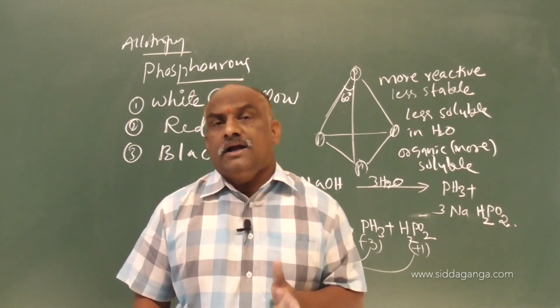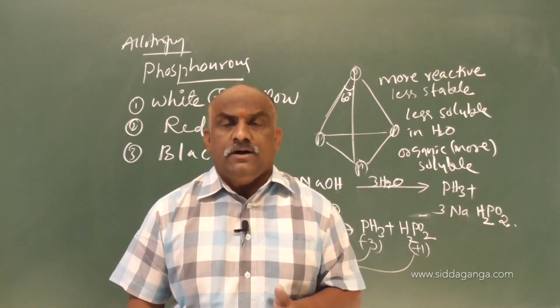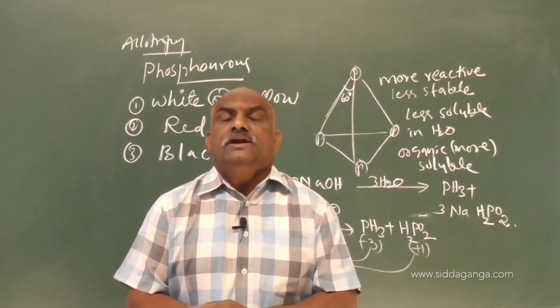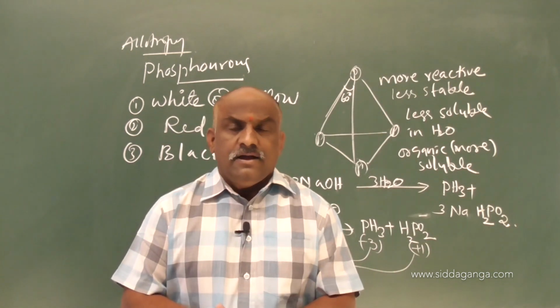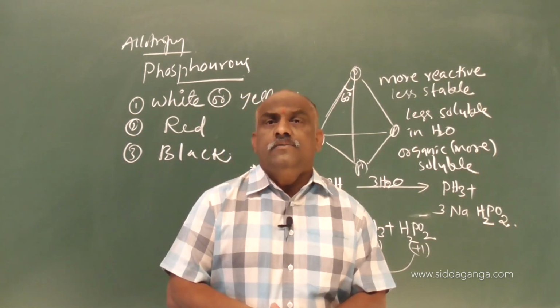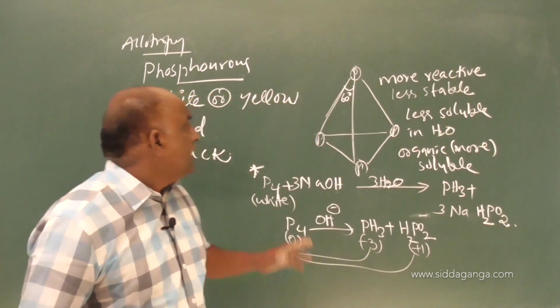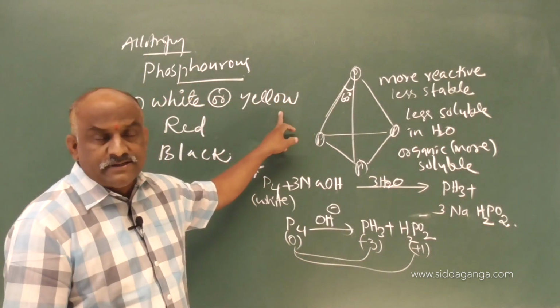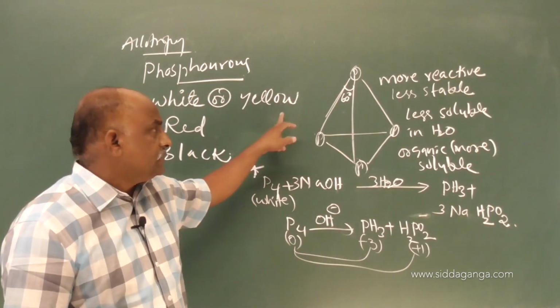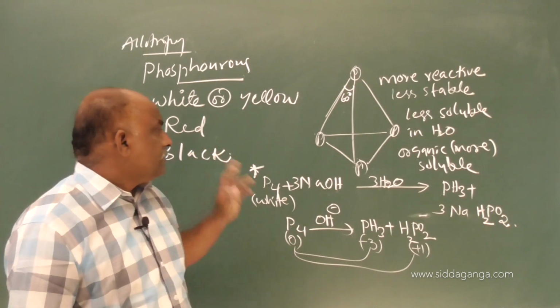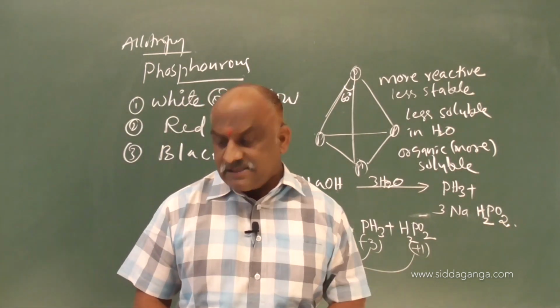It glows in the dark. It is clear and transparent. This is the information about white phosphorus, and it is also called yellow phosphorus. The remaining red and black phosphorus we will discuss in the next class.